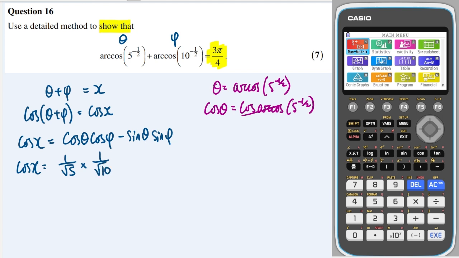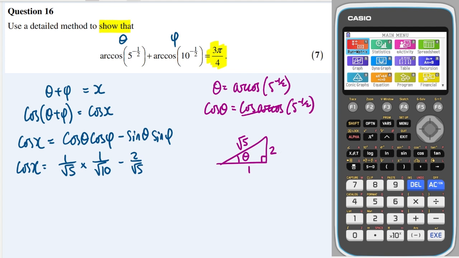And how are we going to work out sine theta? Well, if I know what cosine theta is, I instantly could work out sine theta by drawing a right angle triangle, putting the angle in here. Cosine theta is 1 over root 5, which is the adjacent over the hypotenuse. So by doing Pythagoras' theorem, squaring root 5 gives me 5, minus 1 squared is 4, square rooted is 2. So therefore sine theta is 2 over root 5, because it's obviously the opposite over the hypotenuse.